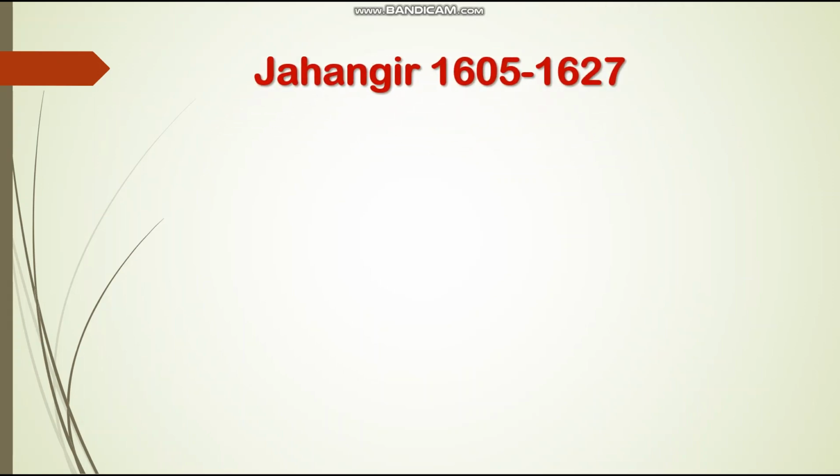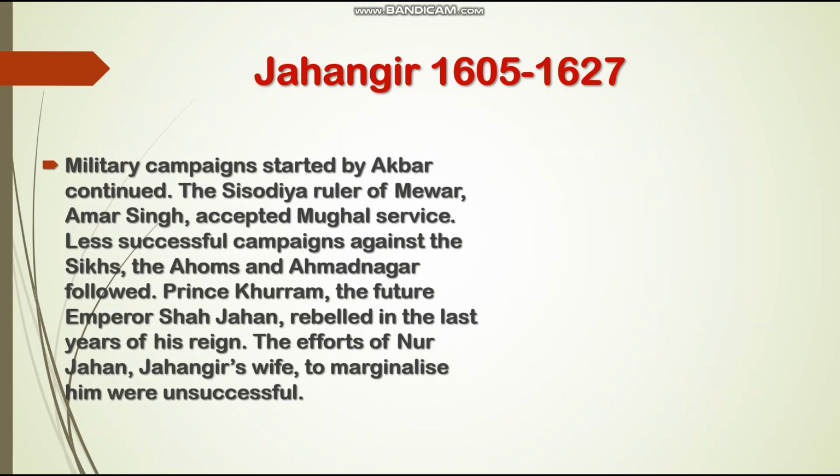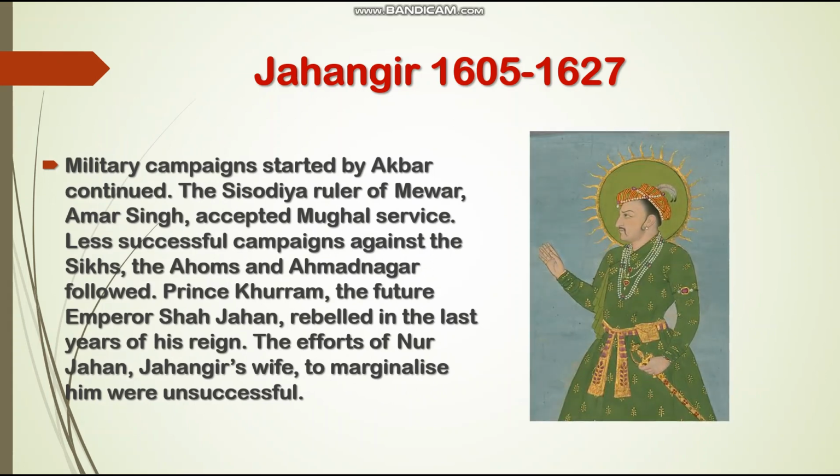Jahangir from 1605 to 1627. Military campaigns started by Akbar continued. The Sisodia ruler of Mewar, Amar Singh, accepted Mughal service. Less successful campaigns against the Sikhs, the Ahoms, and Ahmednagar followed. Prince Khurram, the future Emperor Shah Jahan, rebelled in the last years of his reign. The efforts of Nur Jahan, Jahangir's wife, to marginalize him were unsuccessful.